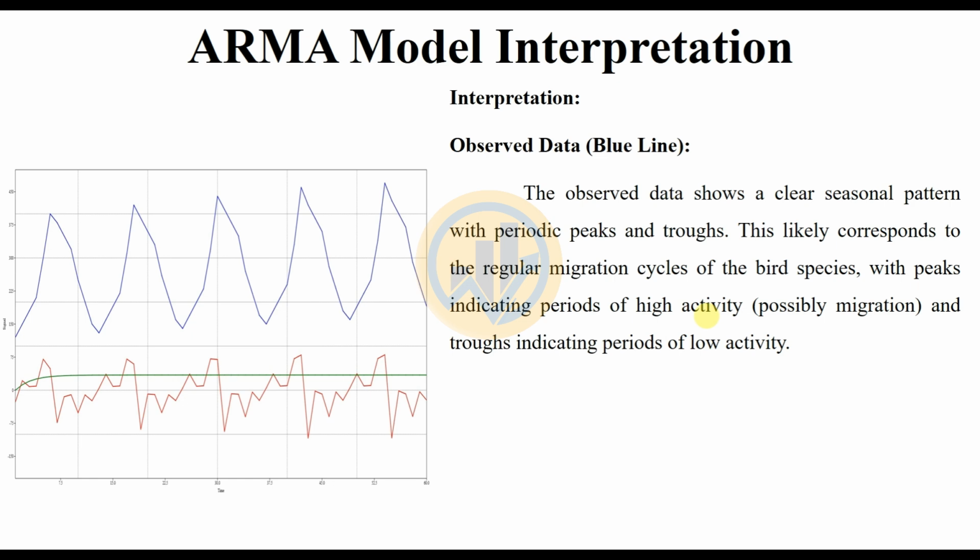Observed data, this is for the blue line. The blue line, the observed data, shows a clear seasonal pattern with pronounced peaks and troughs. This likely corresponds to the regular migration cycle of the bird species, with the peaks indicating periods of high activity, possibly migrations, and the troughs indicating periods of low activity.